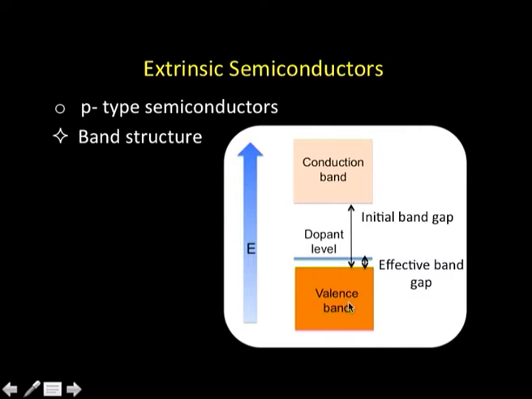What it amounts to is that the effective band gap has now become just this much. In the absence of the dopant, in pure silicon, the band gap was so large. But by introducing this impurity, we have been able to reduce the effective band gap, and thereby the conduction is there, and this is called p-type semiconduction.